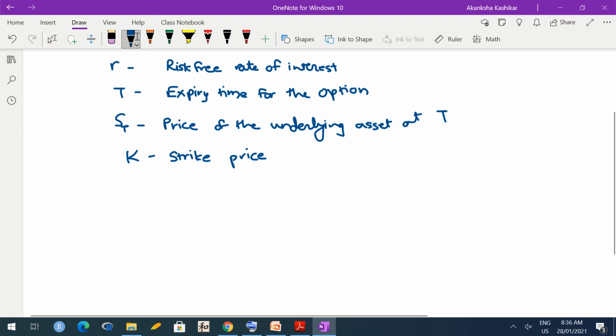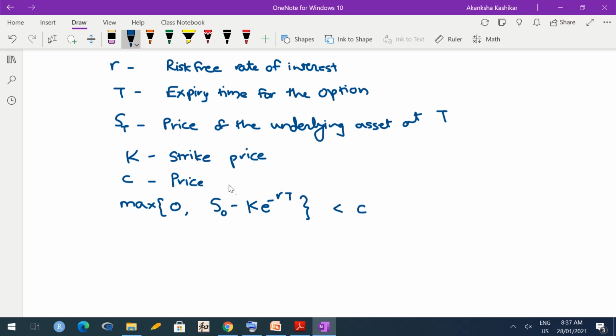It is said that the lower bound for the call option price is the maximum of 0 and S naught minus K e raised to minus RT. Okay. So c is the price of the European call option. So c must be greater than the maximum of these two. Now, c must be greater than 0 is obvious. You can't have a negative price.